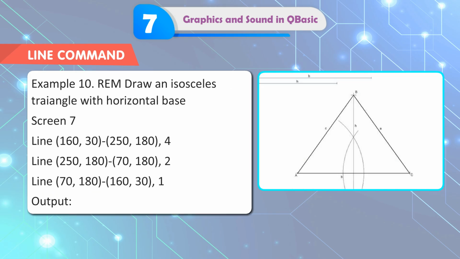Example 10. REM draw an isosceles triangle with horizontal base. SCREEN 7. LINE 160, 30, 250, 180. LINE 250, 180, 70, 180, 2. LINE 70, 180, 160, 31.